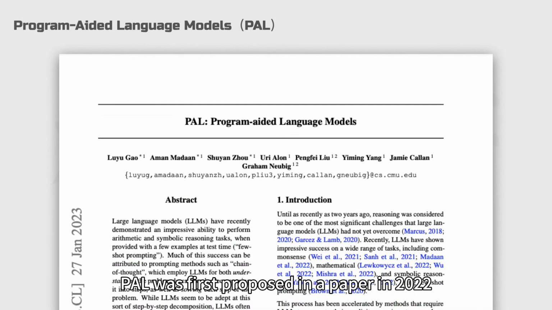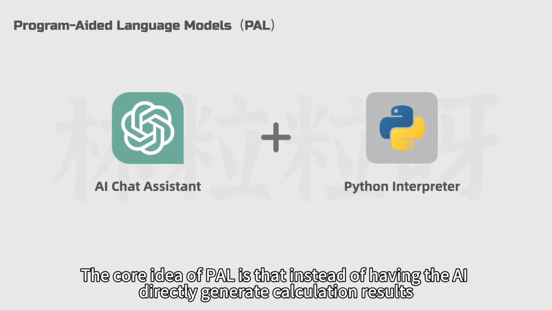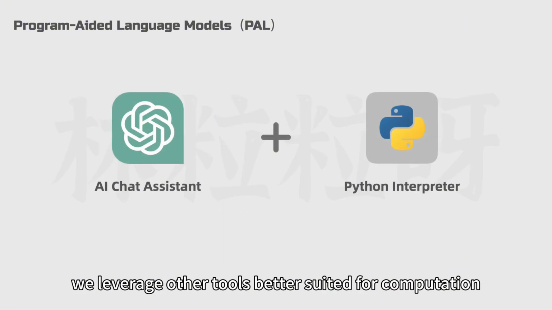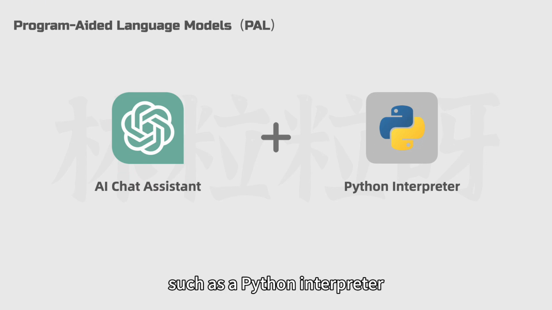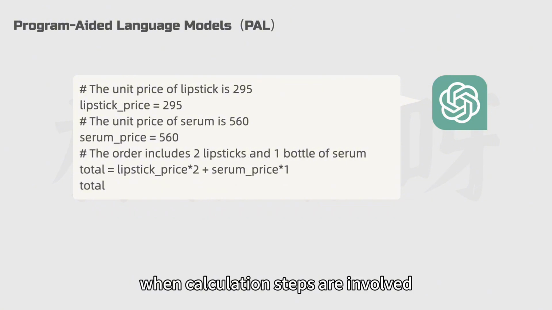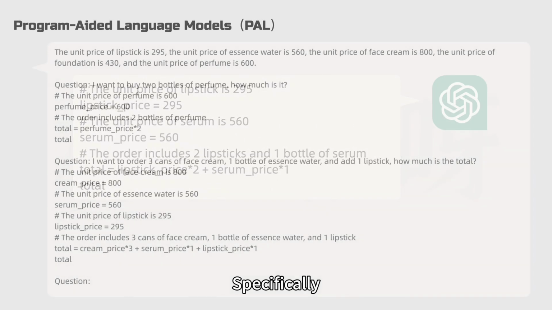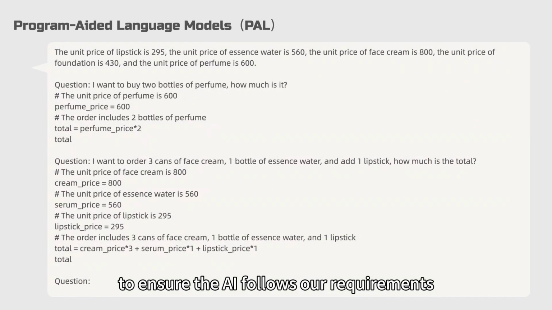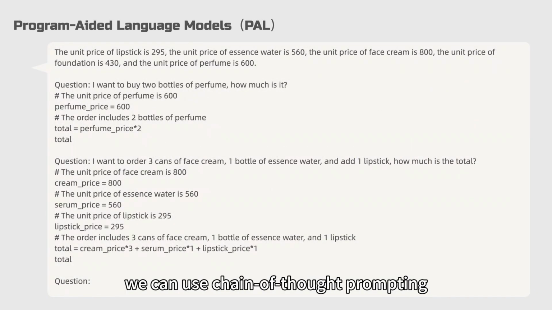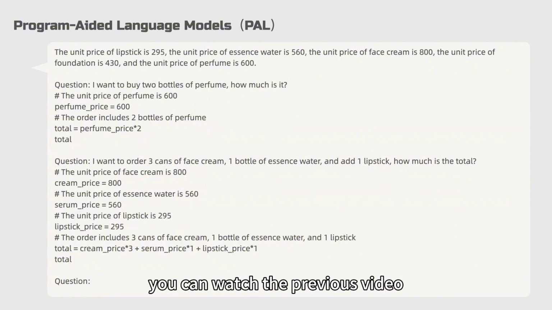PAL was first proposed in a paper in 2022. The core idea of PAL is that instead of having the AI directly generate calculation results, we leverage other tools better suited for computation, such as a Python interpreter. Our instruction to the AI then becomes: when calculation steps are involved, generate the code needed to obtain the result. Specifically, to ensure the AI follows our requirements, we can use chain of thought prompting. If you're not familiar with chain of thought, you can watch the previous video.